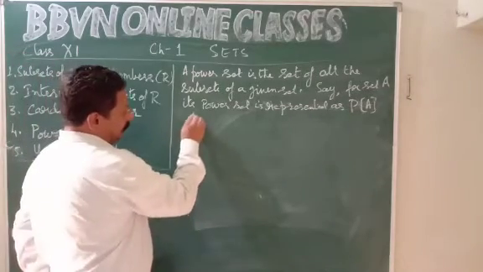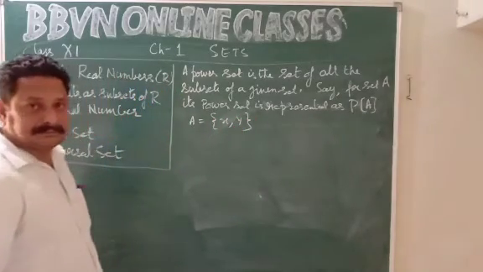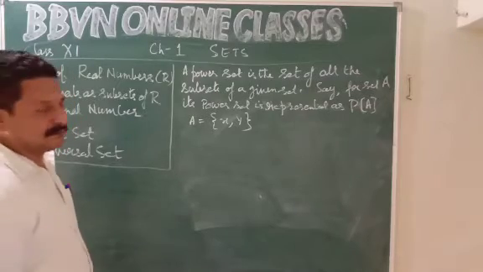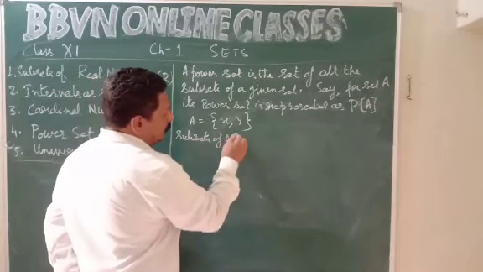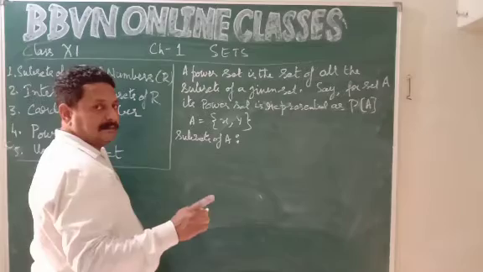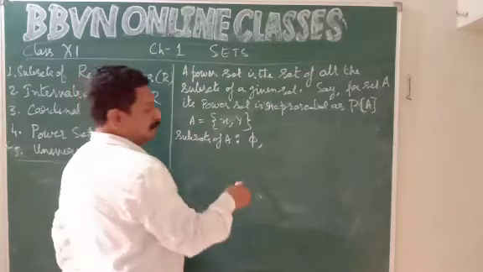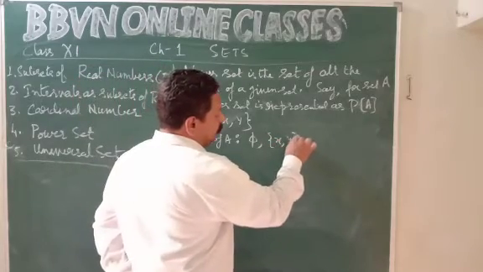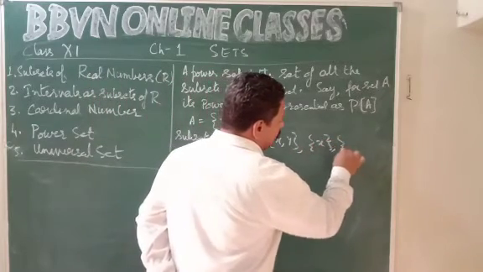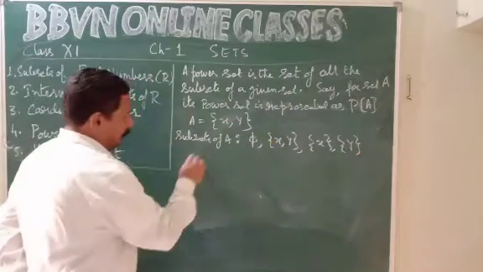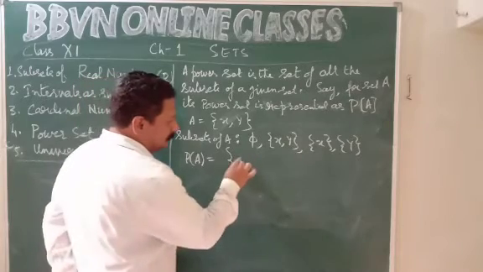Let's take an example. I have set A = {x, y}. There are two elements. Okay, let's write all the subsets of A. We know that the null set is a subset of every set. Every set is a subset of itself, so {x, y} is a subset of {x, y}. Then element {x}, element {y}. So power set of A is a set of all the subsets.